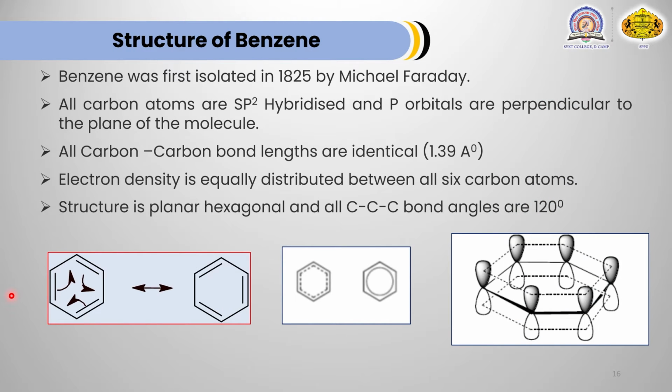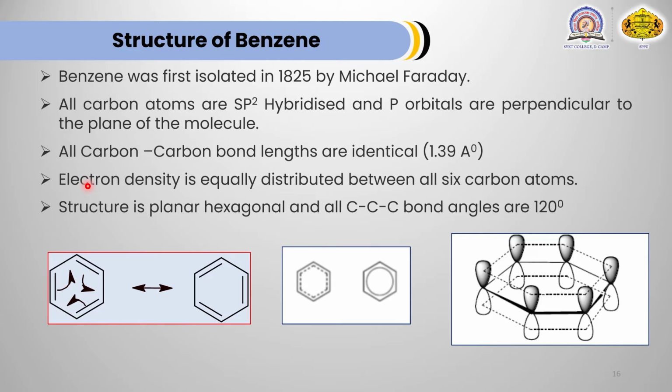Dear student, let's see the structure of benzene. Benzene was first isolated in 1825 by Michael Faraday. You know, the molecular formula of benzene is C6H6. All carbon atoms of benzene are sp2 hybridized and the p orbitals are perpendicular to the general plane of the molecule. Let's see, these are the p orbitals, and they are perpendicular to the general plane of the molecule.